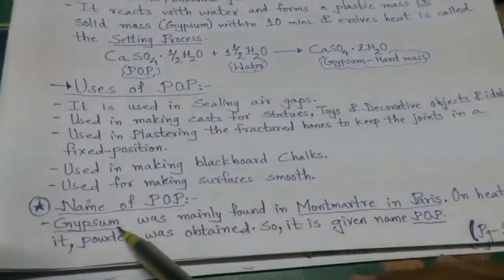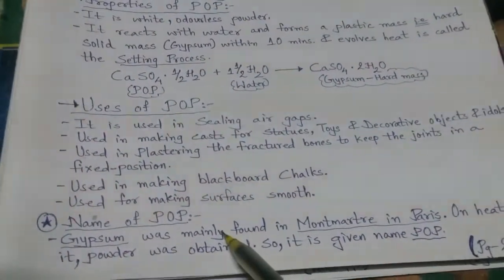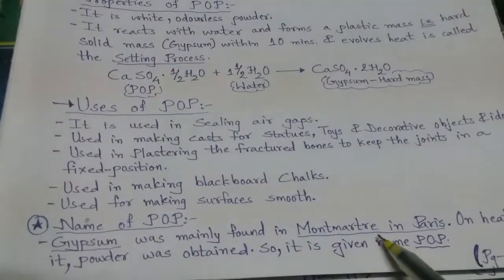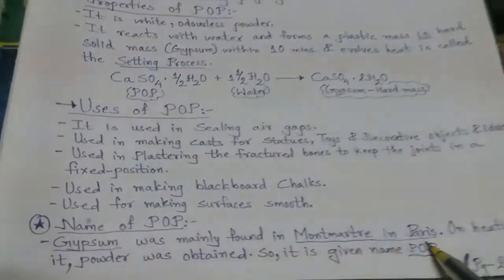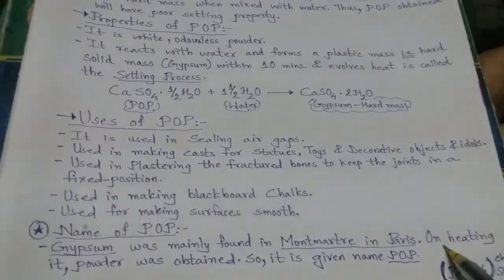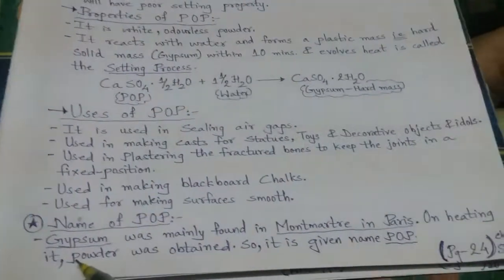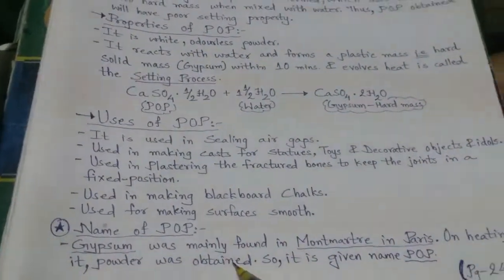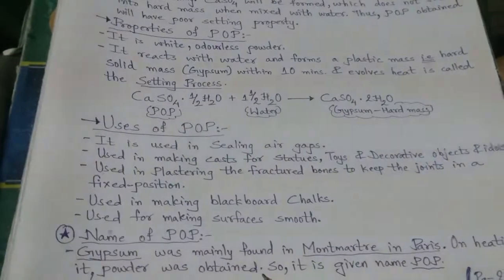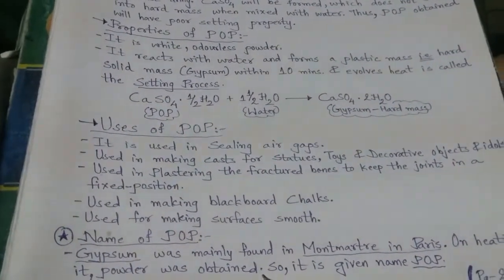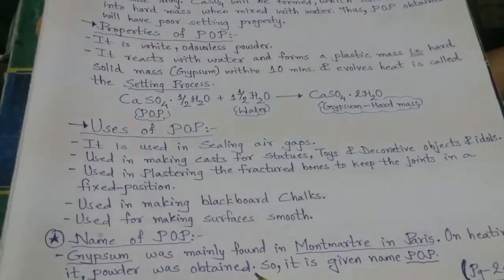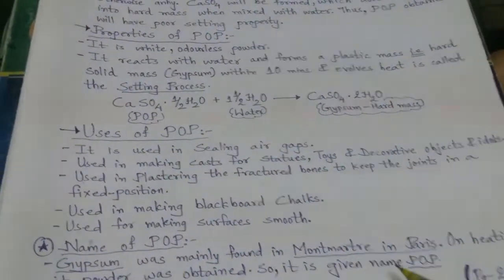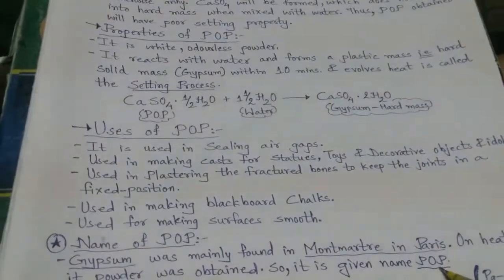So here it is: gypsum was mainly found in Montmartre town in Paris, and when this gypsum was heated, a white colored powder was obtained, and so this powder obtained from heating gypsum in Montmartre in Paris is termed plaster of Paris.